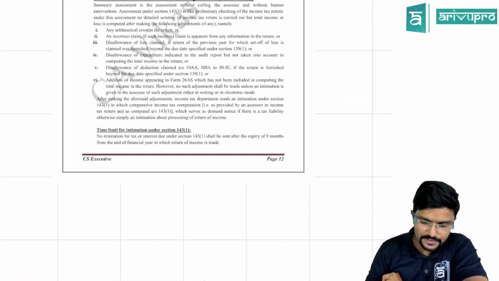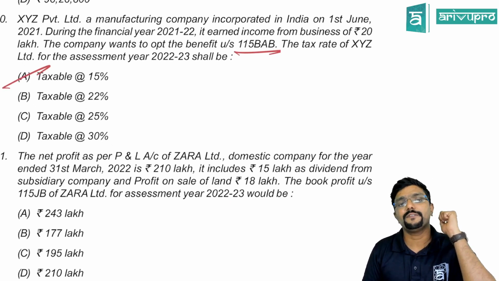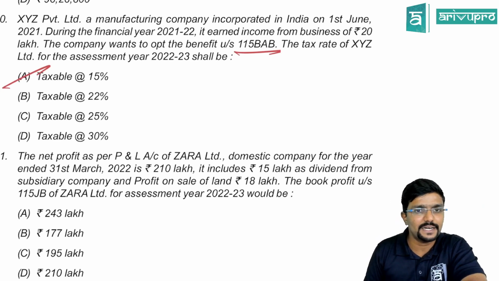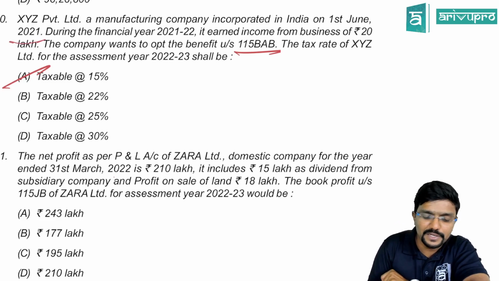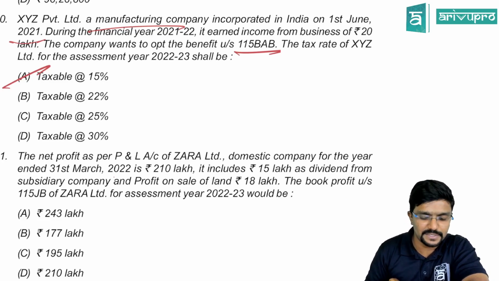Fine. So 115BAB means 15%, but there is some time limit. Within 31st March 24, you have to start. And they have started on 1st June 2021 only, so not a problem. And it is a manufacturing company. They are eligible for 115BAB, and the rate would be 15%, guys.